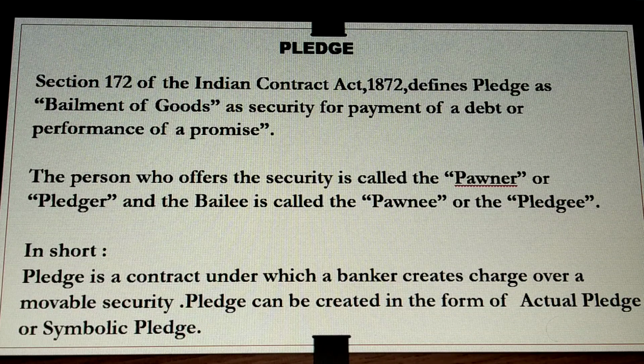The deposit of money in a bank account is not bailment because money is not goods, and secondly, the banker is under no obligation to return the same currency notes and coins which are handed over to him at the time of making a deposit. Now we have seen bailment of goods, and under that, delivery of goods and return of goods.